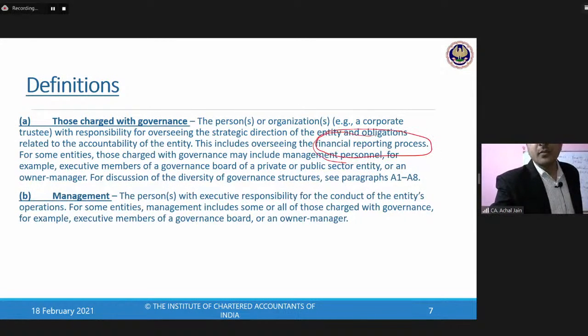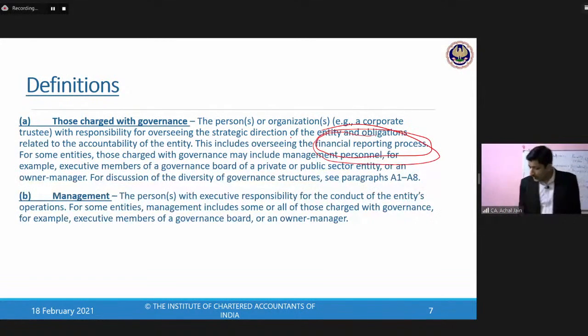Some of you may be knowing about it. What is financial reporting process? Financial reporting process is about the closure of the financial statements. It's all about the preparation and the presentation of the financial statements. It all starts with preparation of the books of accounts, comes down to the finalization of the financial statements, which is something which the auditor is required to audit.